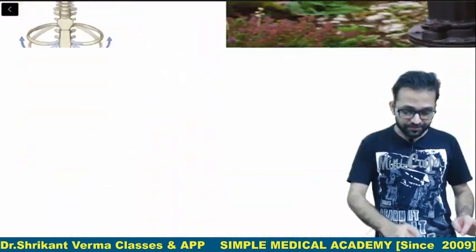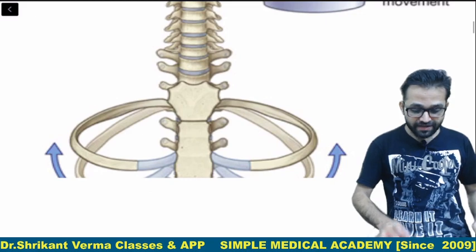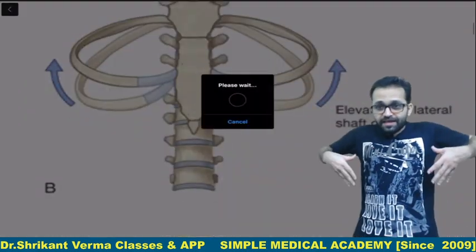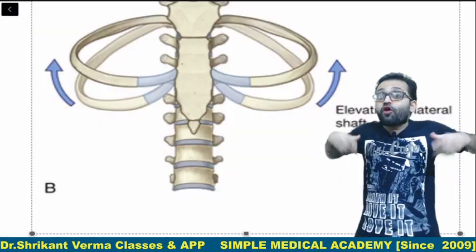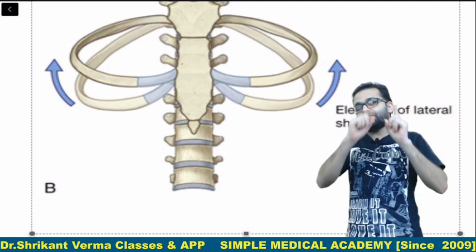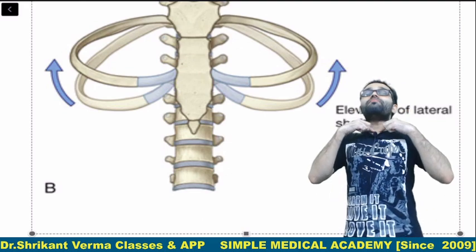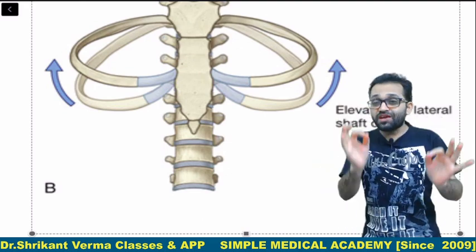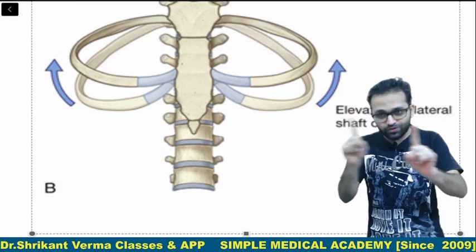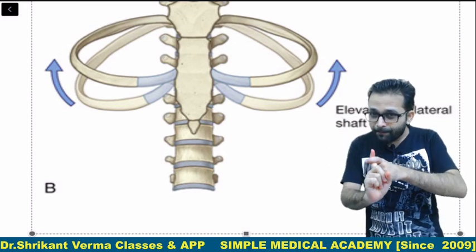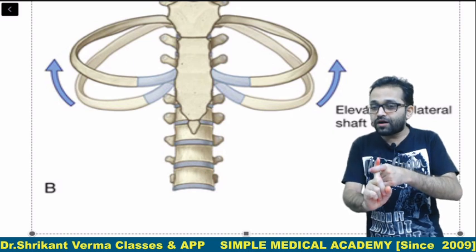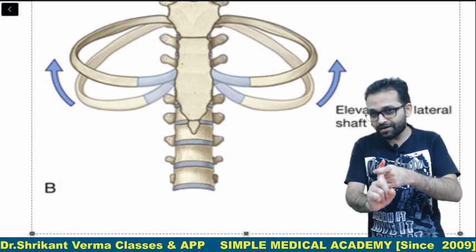While here, you can observe the bucket handle movement. Try to understand: the upper costal ribs are from the second to the sixth rib. Remember, the manubrium and the first rib form the thoracic lid. That's why they are not counted under the upper costal ribs in the bucket handle movement.